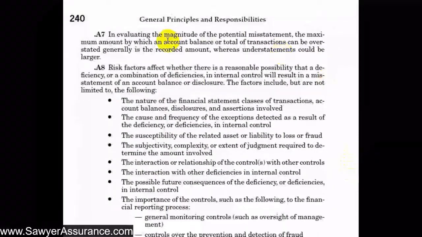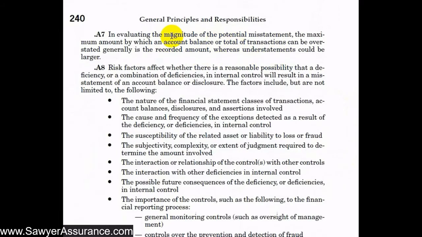And this next one reminds us, and it's fairly obvious, that the maximum of an overstatement would be the amount that is actually recorded. So for instance, if accounts receivable is $1 million, then it's not going to be overstated by more than $1 million, because that's where it would be zero, and it can't be below zero. But on the other side, understatements could be much, much larger than the recorded amount. So we have to be careful in our audits when we're using materiality as thresholds, because the risk of understatements would potentially produce much larger values than the recorded amount. And so we can't argue that an account is immaterial if there's a chance that there is an understatement.